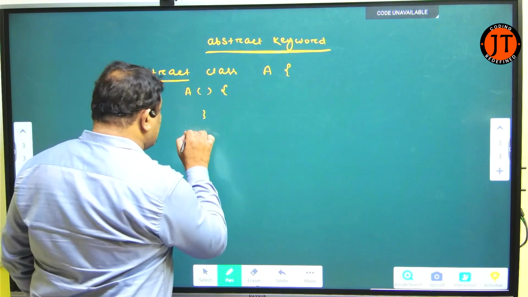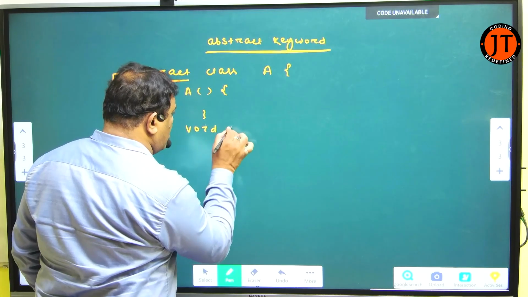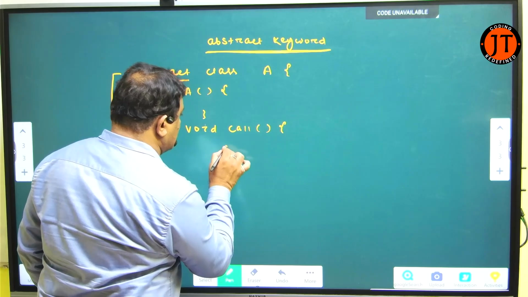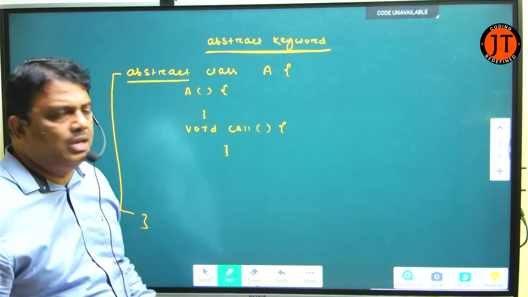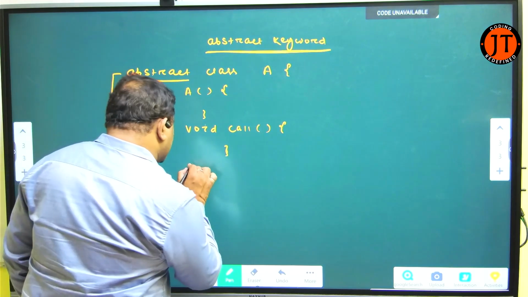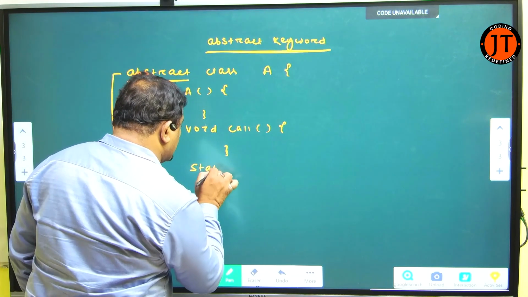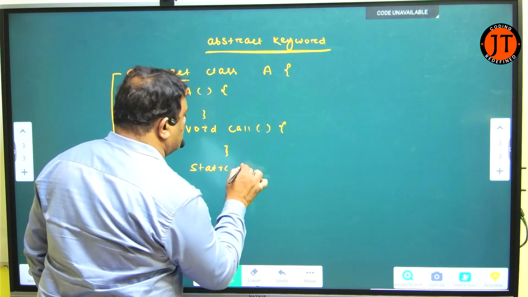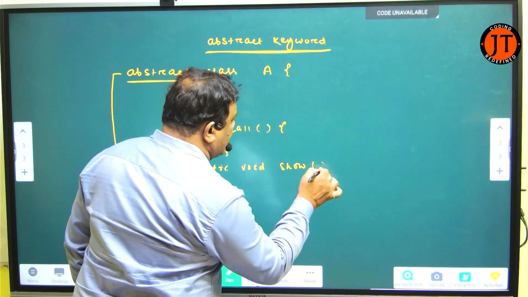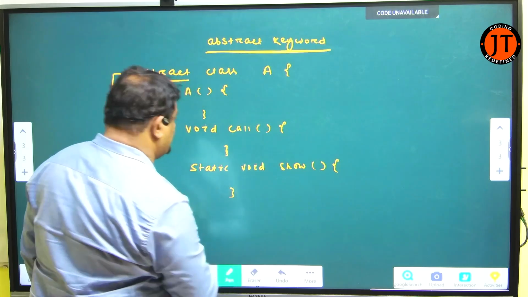I have a non-static method, void call. No problem, it's not an error. It is an abstract class. Here you see, it has a non-static method. I have a static method, no issues are there. Static, void, that is so. In Java, it's not a problem.